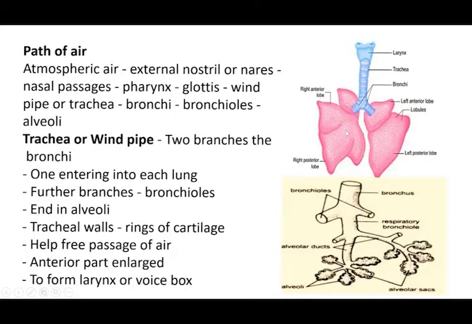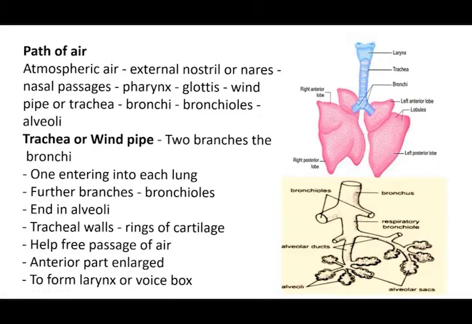And then let's see about the tracheal wall. So the tracheal walls are made of rings of cartilage. Cartilage is what? A soft bone. So these rings of cartilage are very helpful in the passage of air. So the air passes through the trachea, reaches the bronchi, moves inward through the bronchioles and then to the alveoli. In the alveoli only, exchange of gases will take place.